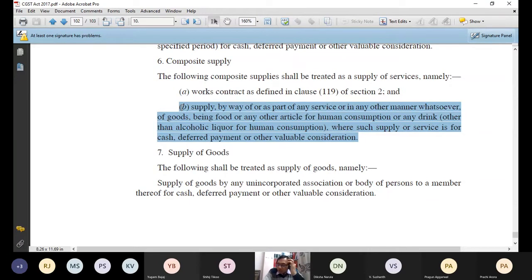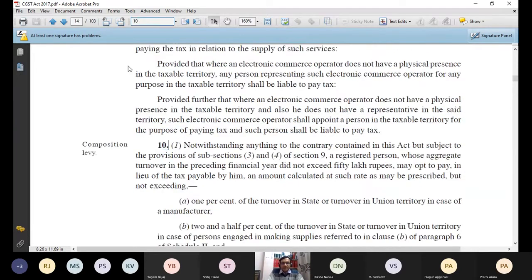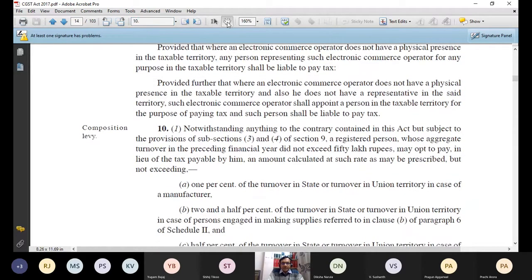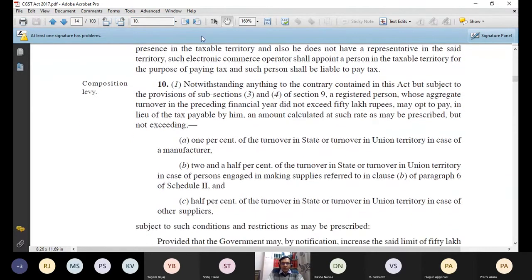So now let me come to my original section 10. And I can say that the act is talking about restaurant service in my clause B. 2.5% of the turnover in the state or turnover in the UT in case of persons engaged in making supplies referred to in clause B of paragraph 6 of schedule 2. So technically which supplies are there? Only restaurant service supplies are there, on which the tax paid is 2.5%. So whenever you go to any restaurant, always check the bill.